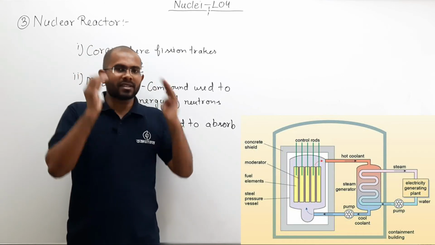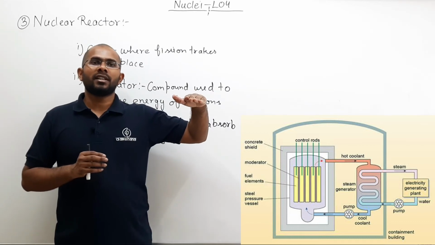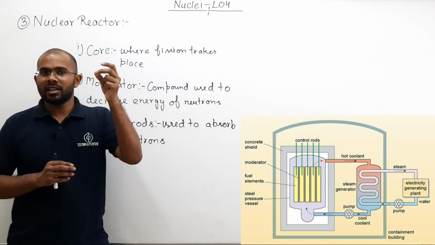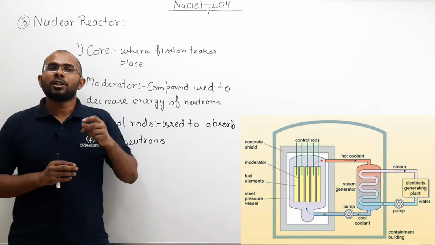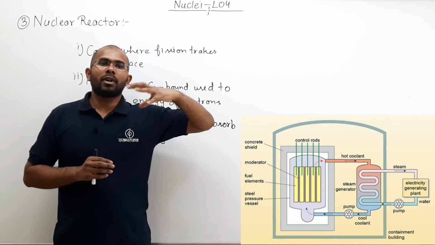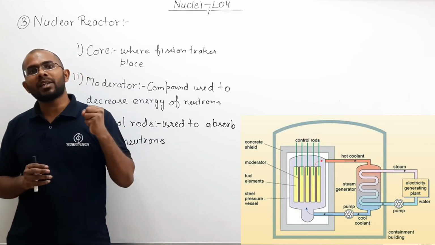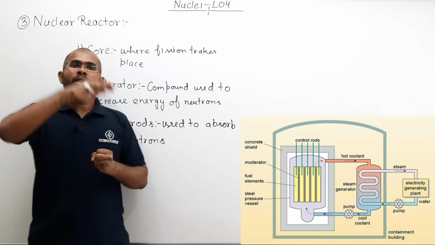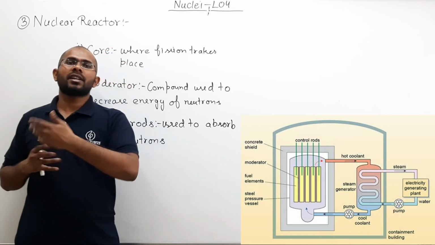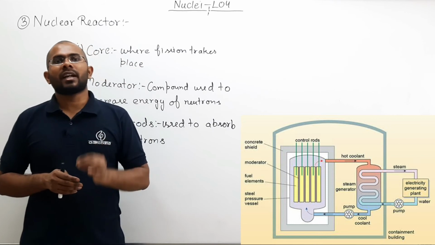So what is the basic fundamental process of generating electricity through a nuclear reactor? We use nuclear fission to generate heat energy. Using that heat energy we boil water and convert it into high pressure steam, and using that high pressure steam we rotate the turbine, and when you rotate the turbine electricity is generated. So that is the basic way in which your nuclear reactor works.